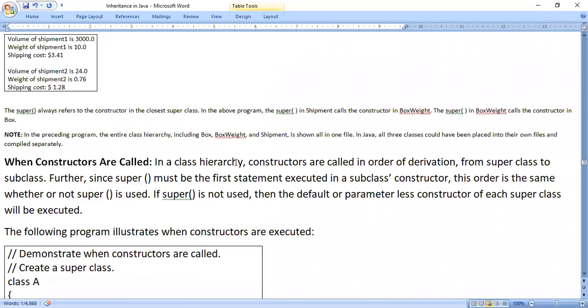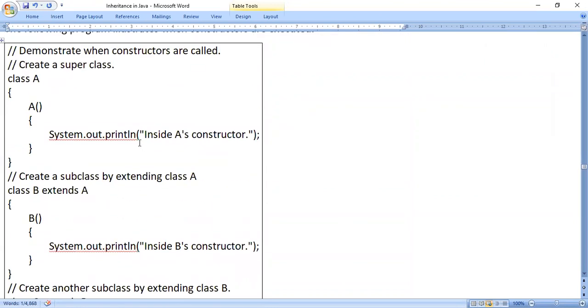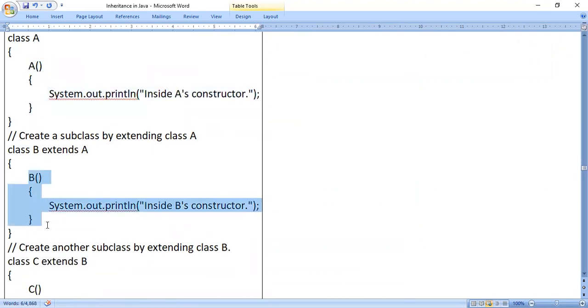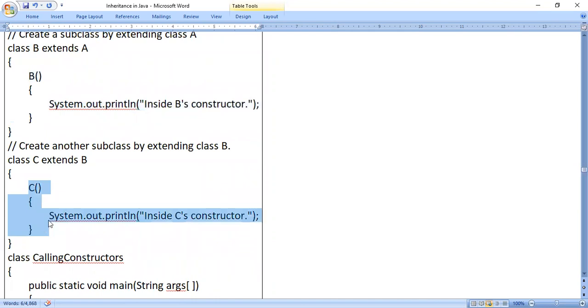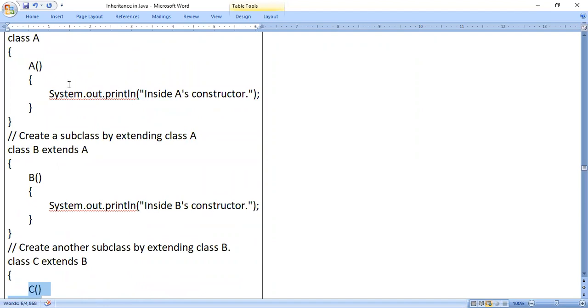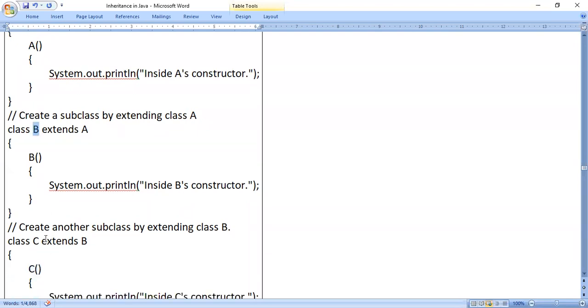Say, for example, now here, see, I have written default constructors in all the three classes. In class A, the class name is A, and the constructor name is also A. In class B, B is the constructor. In class C, C is the constructor. So if the class name and method name are the same, then that is called a constructor. I have written constructors in each class. So B extends A, that means B is a subclass of A. C is a subclass of B. So this is called multi-level hierarchy, multi-level inheritance. A to B, B to C. Okay, A, B, C classes.